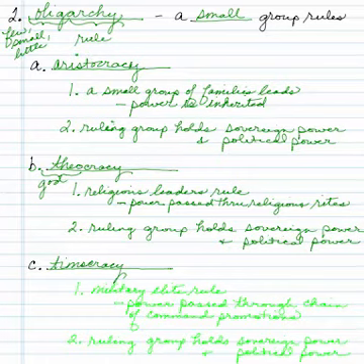And our third type of oligarchy is called a timocracy. In a timocracy, the military elite rule. A small group of military leaders, or sometimes police leaders, but it would be some kind of force, military force, police force.